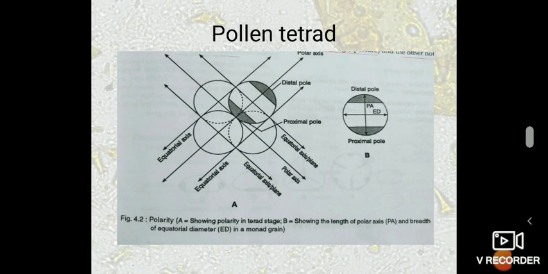The imaginary line drawn intersecting these two poles is known as the polar axis, and the axis perpendicular to the polar axis is known as the equatorial axis. This is useful to know the position of the apertures.